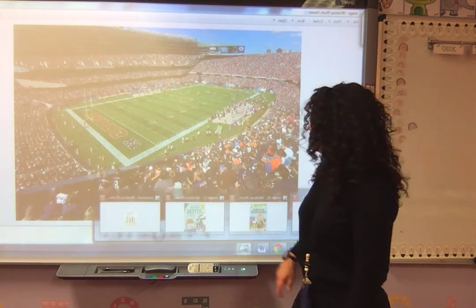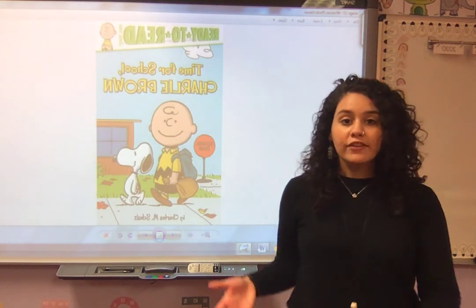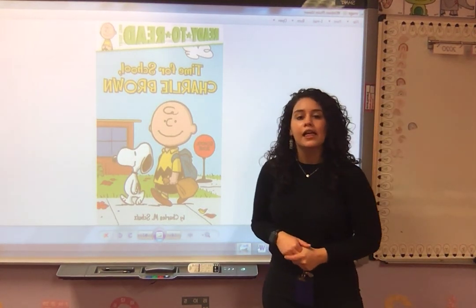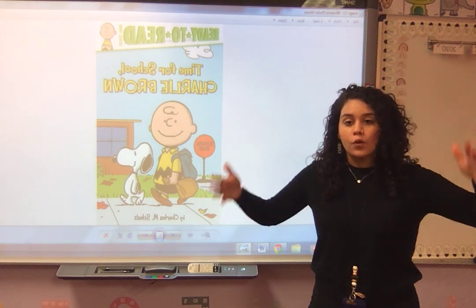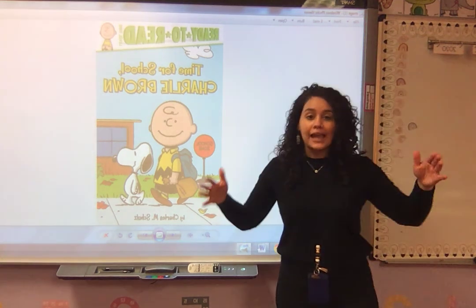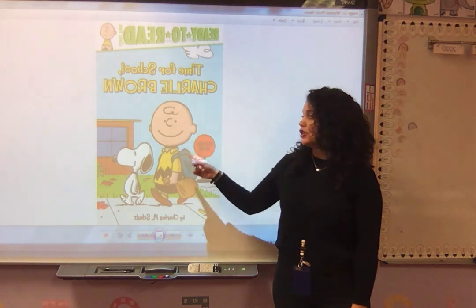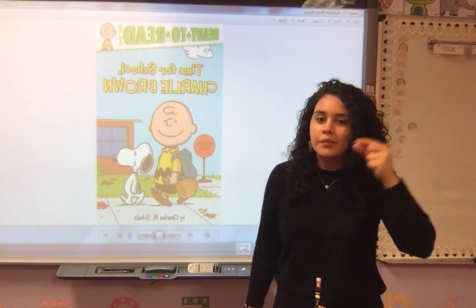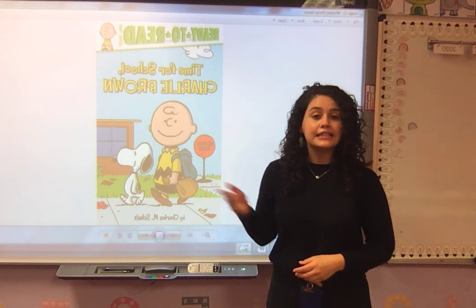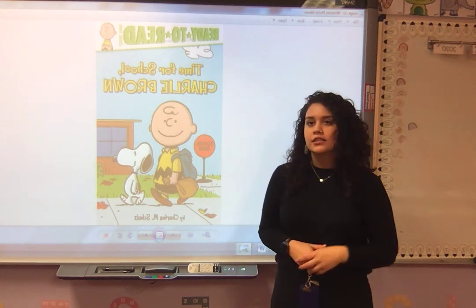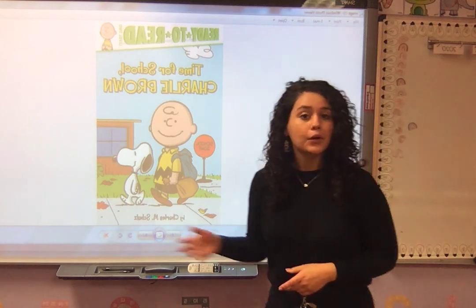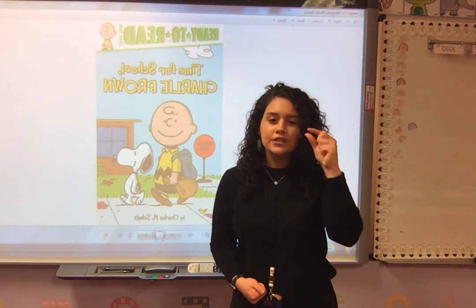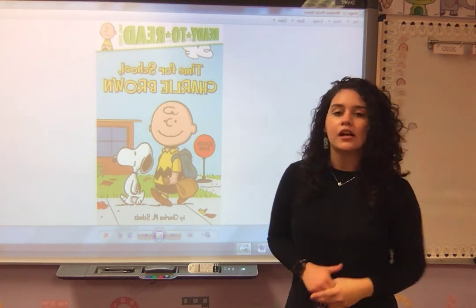Let's pull up another example of a book that we've already read. We've already read this book together as a class. It's Time for School, Charlie Brown. The main idea is what's happening in this story. The main idea, the big event, is that Charlie Brown has his first day of school. The little tiny details that are happening along the way are that he sees his friend Lucy and he tries to join a spelling bee, he messes up a word, he finds Snoopy, he ends up in the principal's office. Those are the little tiny things that are happening along the way.